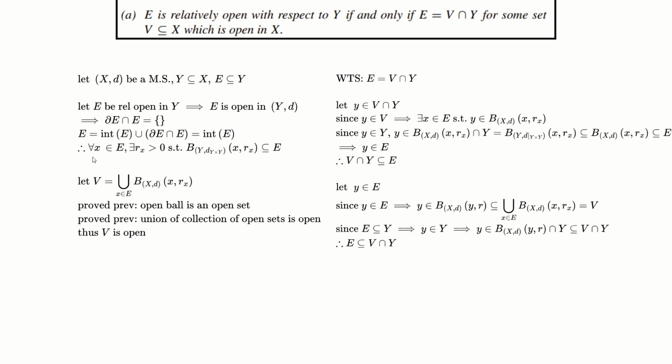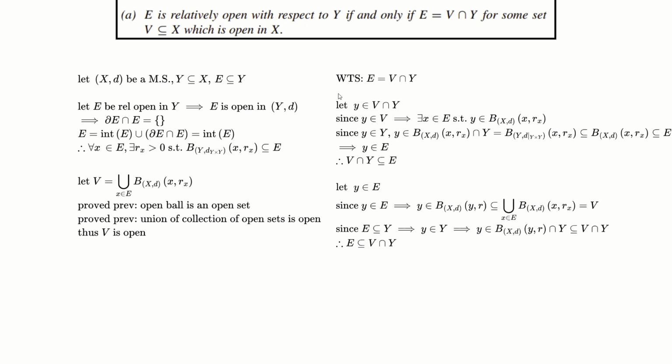Therefore, for all x in E, there exists r(x) greater than 0 such that the ball B_Y(x, r(x)) is contained in E. So for V, let's just let V equal the union of every corresponding ball right here with a corresponding point in E. And since we proved that the open ball is an open set, and we proved that the union of a collection of open sets is open, thus V is open.